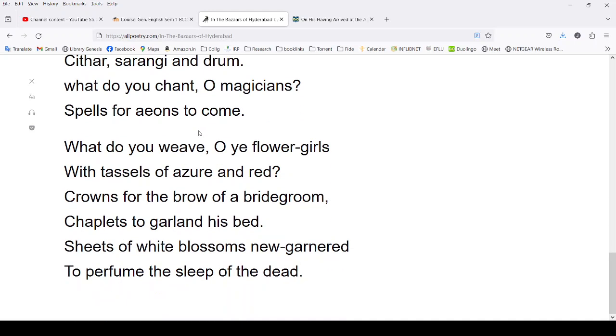And what do you weave? Oh, we weave flower girls with tassels of azure and red. So the flower girls are weaving something in azure and red with all these tassels, that they were making for the crowns for the brow of a bridegroom, chaplets to garland his bed, crowns for the brow of the bridegroom.